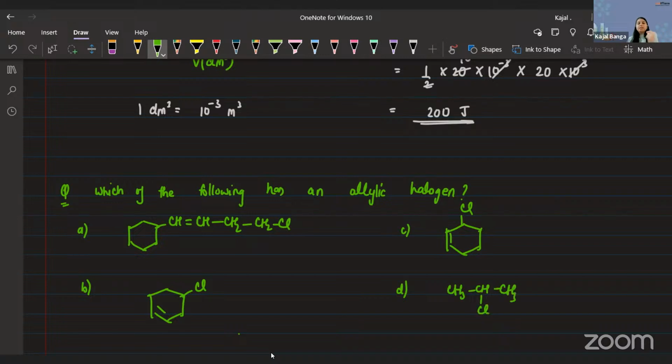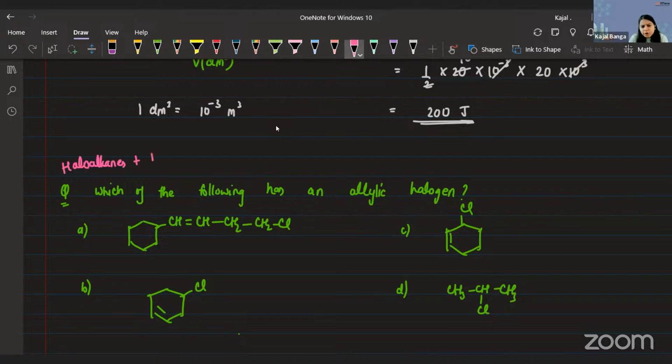So the question was asking which of the following has an allylic halogen. After looking at this question, 10 seconds in and out, that's it. Another easy question from organic, a direct conceptual question. This question is from haloalkanes and haloarenes for sure.